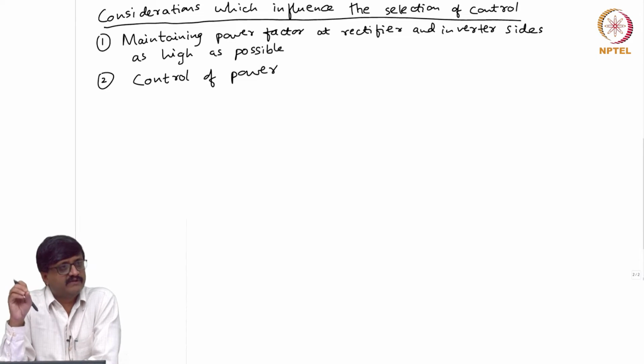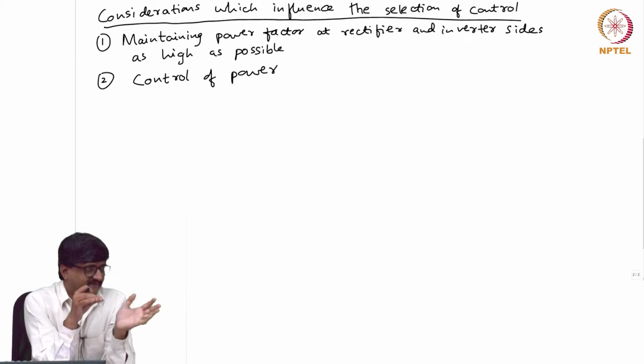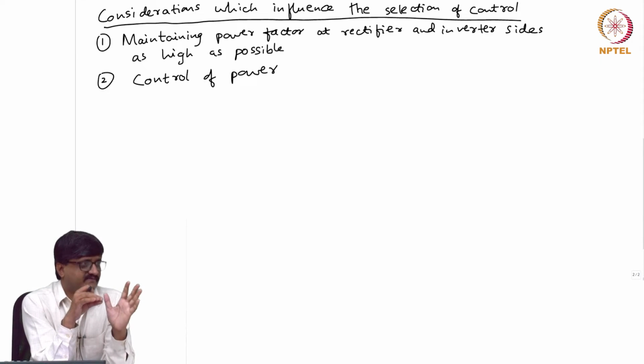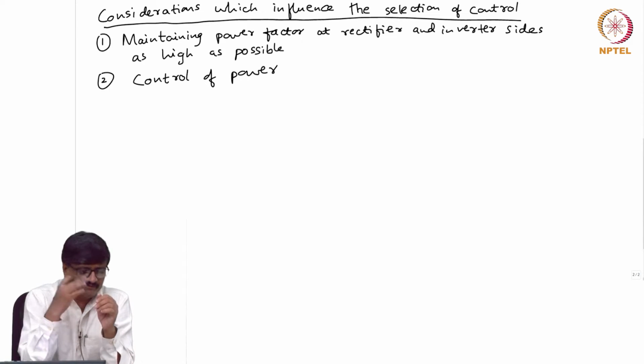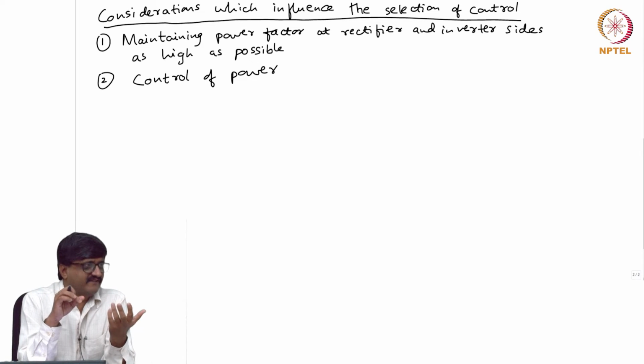Power is equal to voltage into current. On the DC side, average voltage into average current gives power. So, I can change either voltage to change power, or I can change current, or I can change both. Which is desirable? Suppose power is at some value now and I want to change it. For doing that, will I change voltage or will I change current?